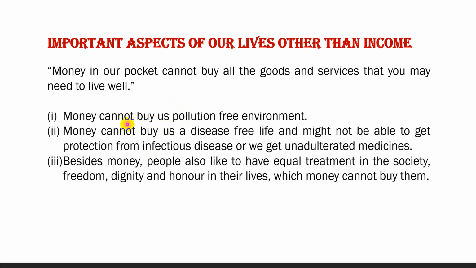Money may not be able to protect you from infectious diseases unless the whole of your community takes preventive steps. Besides money, people also like to have equal treatment in the society, freedom, dignity, and honor in their lives, which money cannot buy them. So income by itself is not a completely adequate indicator of material goods and services that citizens are able to use.